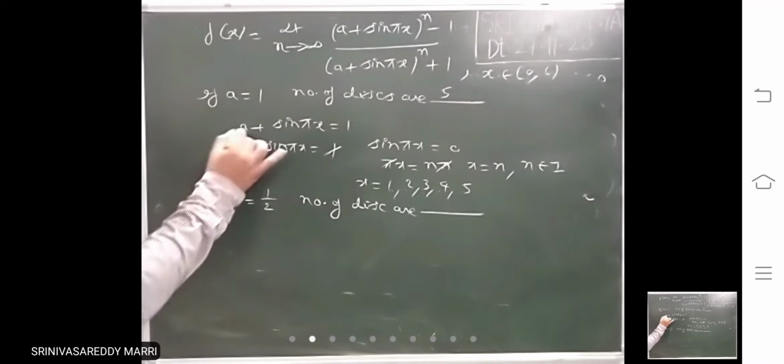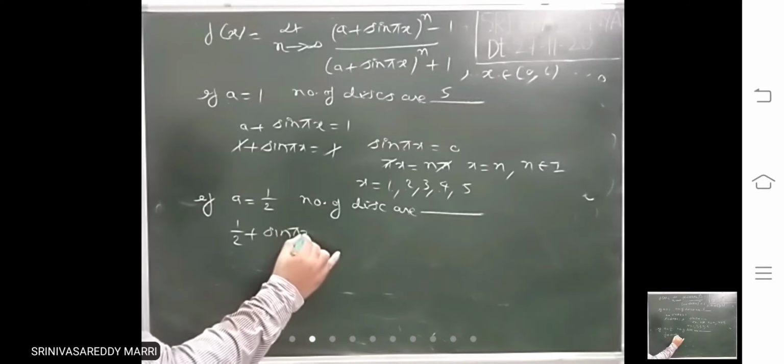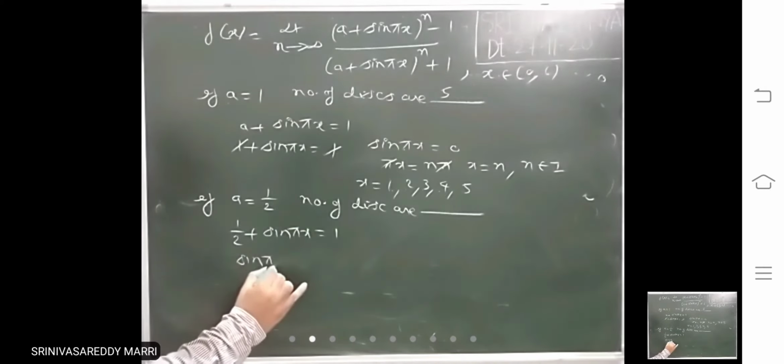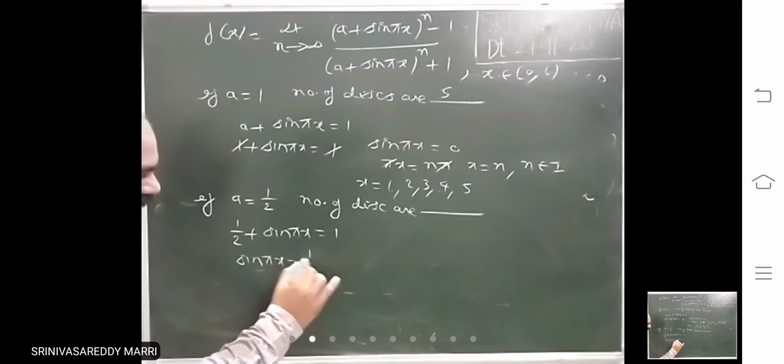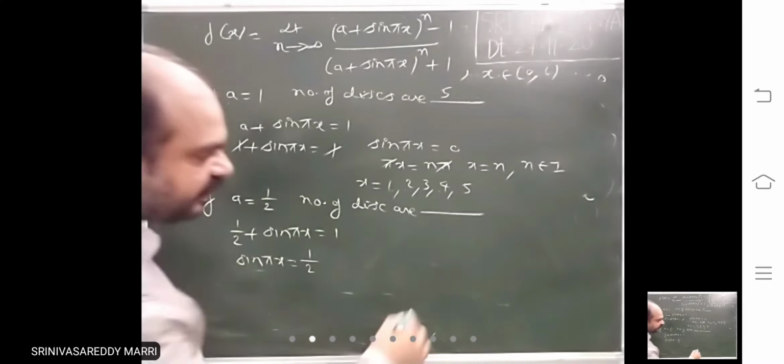Right? A equal to 1 by 2, substitute 1 by 2 plus sine pi x equal to 1. That means sine pi x is nothing but 1 by 2.